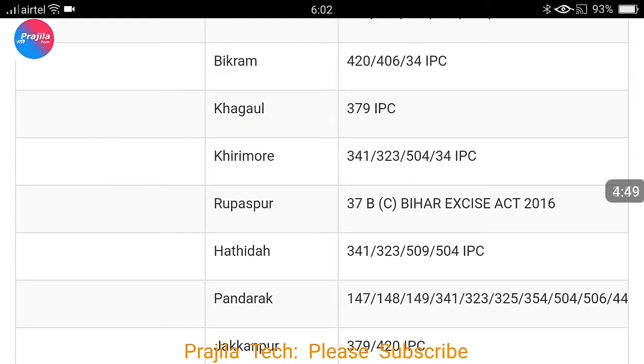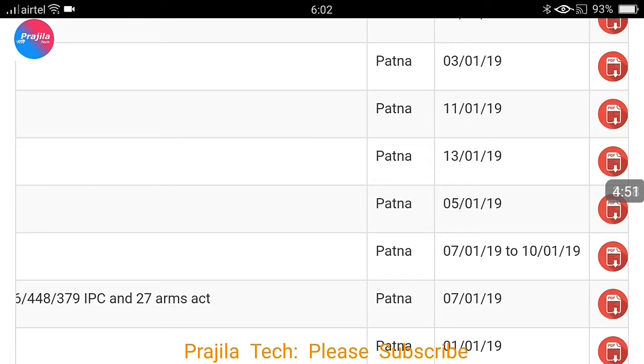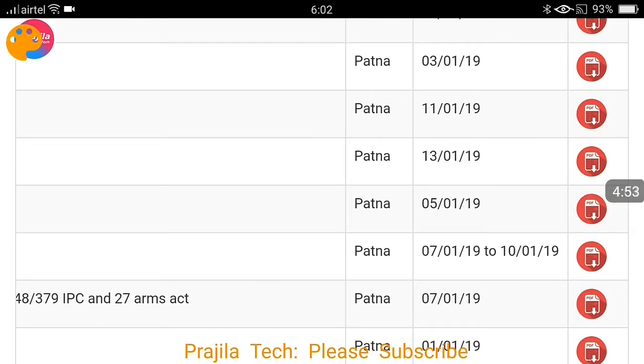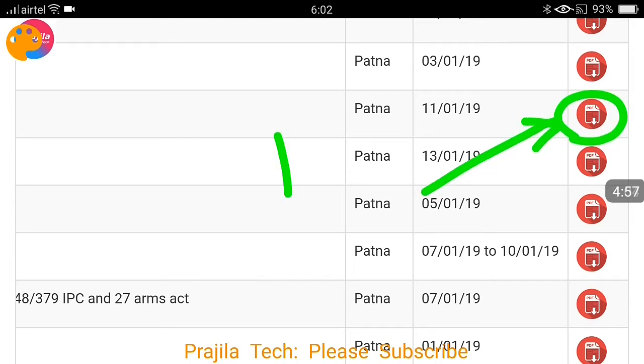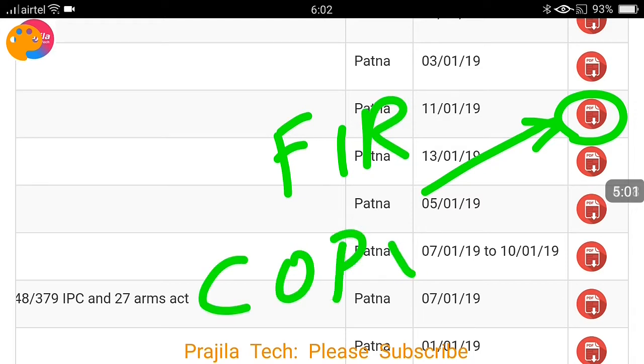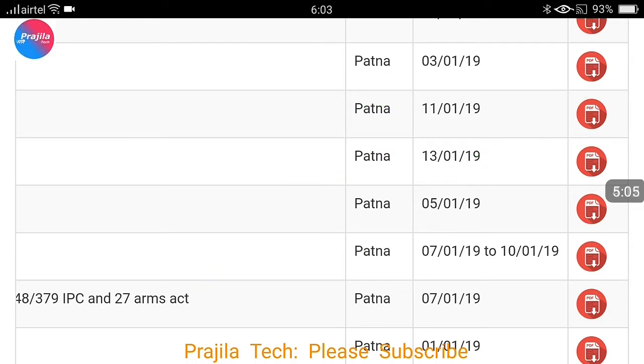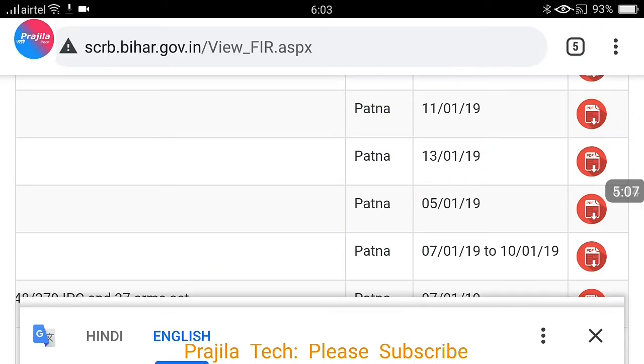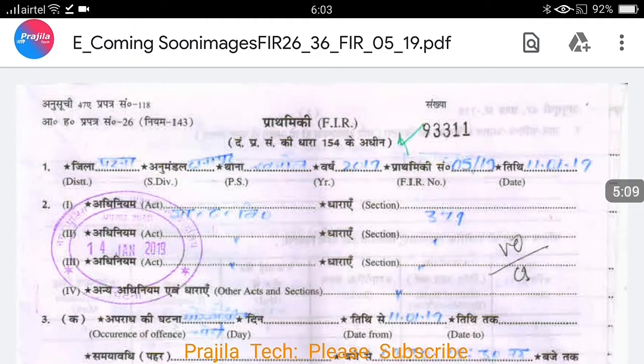Here dosto, just scroll right, and as you can see here, FIR details are here. So you have to click on this Acrobat icon. This is the place where you are going to download FIR copy against this vehicle. Just click here. When you click here, it gets downloaded.